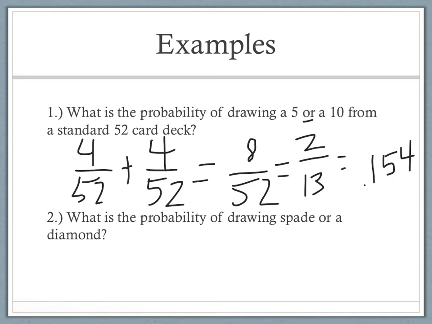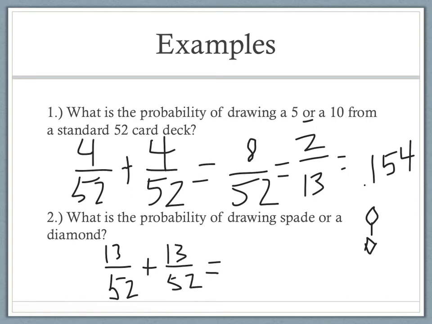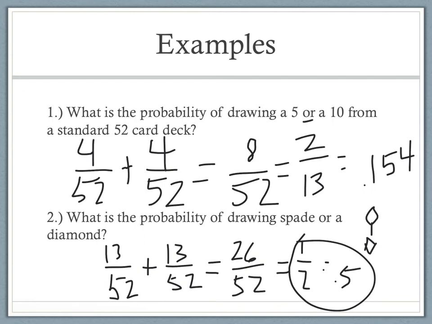Well, the spades are the black ones that kind of look like this, like a reverse raindrop. Okay, and then a diamond, well, they're either one or the other, they're not both. So there's actually 13 out of 52 spades plus 13 out of 52 diamonds. Okay. There is no overlap, so I'm just going to add those together. Well, 26 out of 52. Well, that's half of the deck, so that's 1/2, or 0.5. Okay, so I took either of those answers.